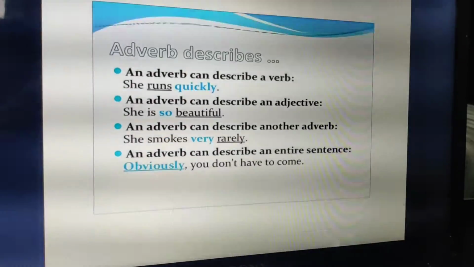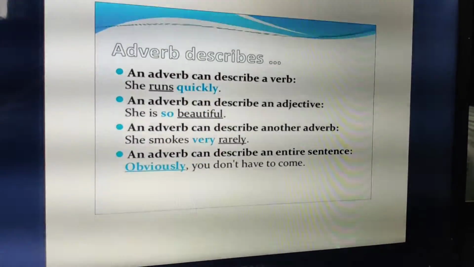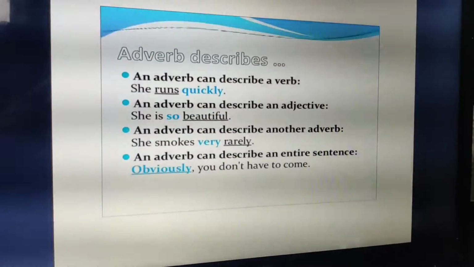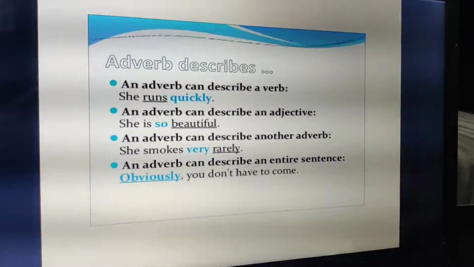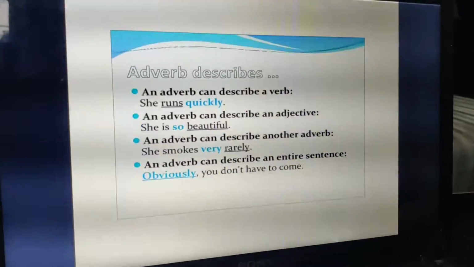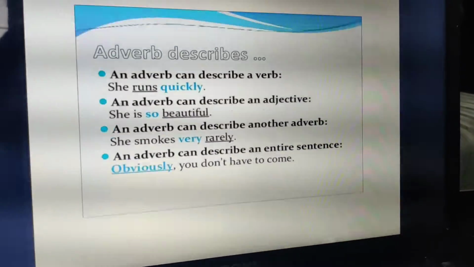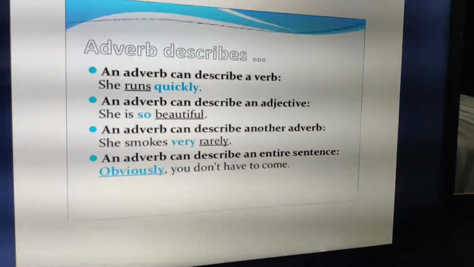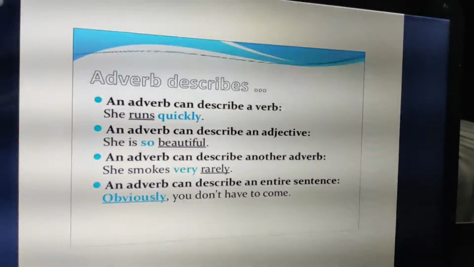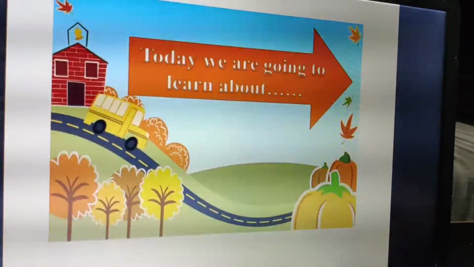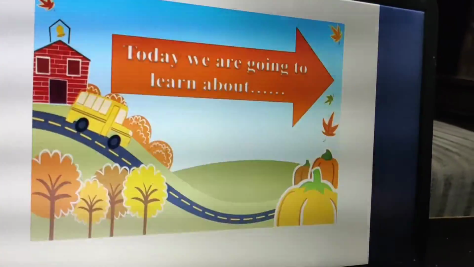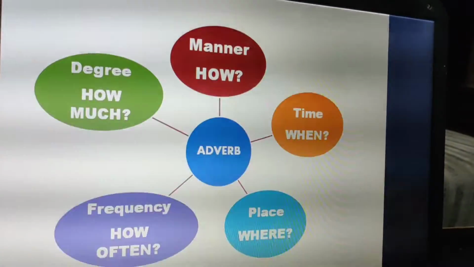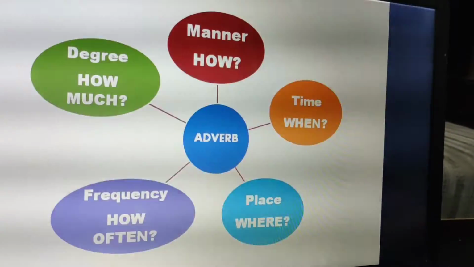An adverb can describe an entire sentence. Certain times adverbs are used in such a way that the entire sentence is described. For example, obviously, you don't have to come. Obviously is the adverb being used, and it gives an idea that what the person is trying to say is very obvious, right? So it is used as an adverb describing an entire sentence. Clear? So now what are we going to study today? The first topic that we are going to study is kinds of adverbs. Now there are 5 basic kinds of adverbs, which we have already been studying.